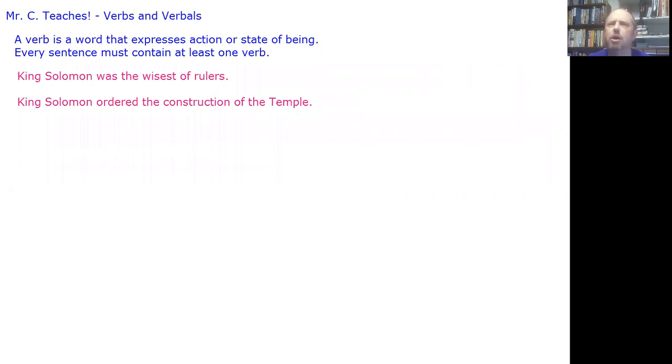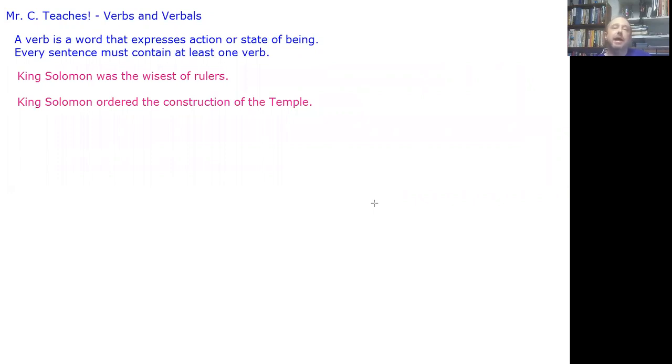So the first thing we need to talk about just briefly is verbs. A verb is a word that expresses action or state of being, and a sentence has to have at least one verb. It could have more than one, but it has to have at least one. I have two sample sentences up here on the screen. The first one is King Solomon was the wisest of rulers. The second one is King Solomon ordered the construction of the temple.